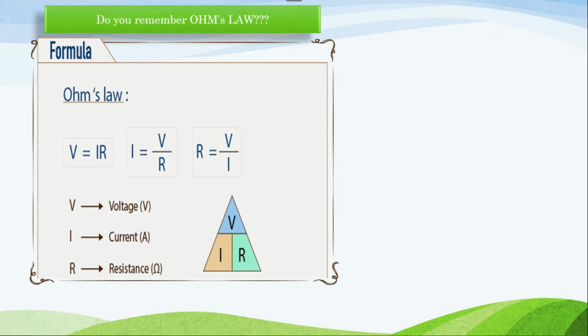Next, do you remember what Ohm's law is? Ohm's law is given by the formula V = IR, where you can interchange it either way. That is, I = V/R or R = V/I. Here V is voltage, I is current and R is resistance. From this formula, you can clearly understand that I, the current, is inversely proportional to R, the resistance. That is, if resistance R increases, the current decreases. And if resistance decreases, the current increases. So the name itself signifies that it resists the flow of current.